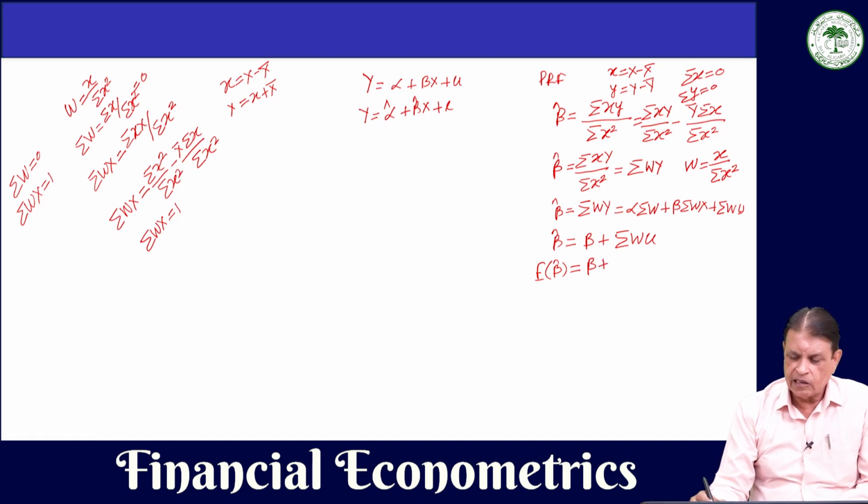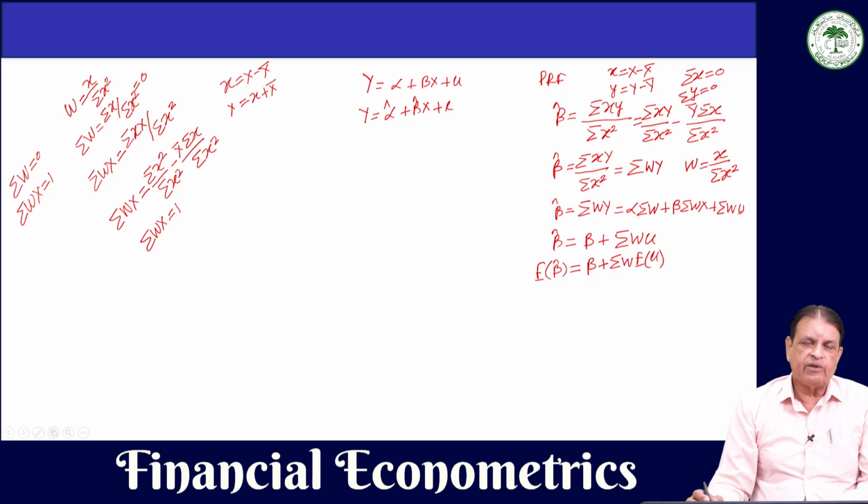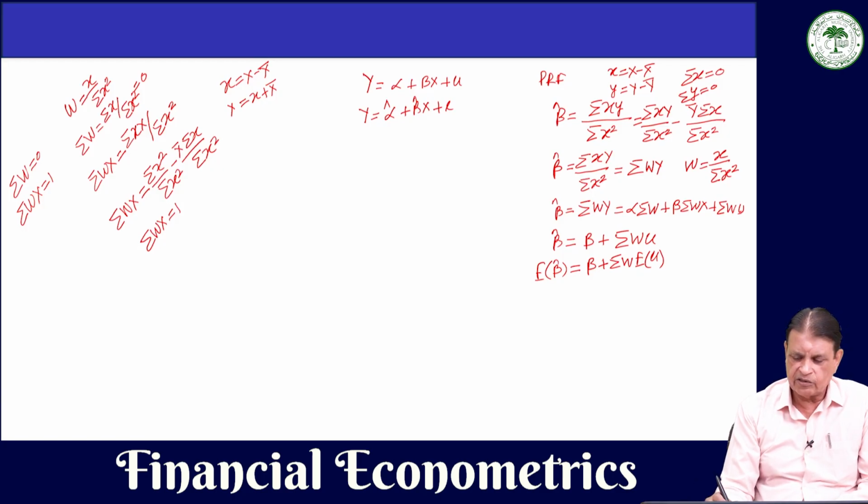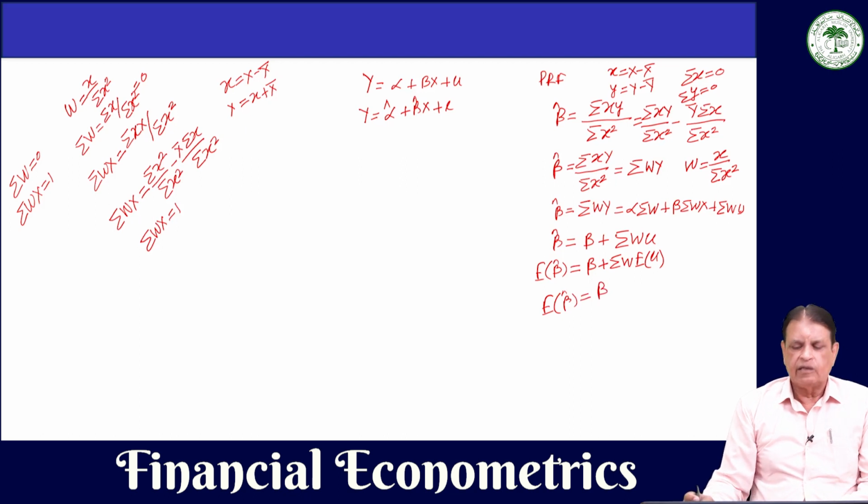So, plus summation W and expected value of U. Now, if you remember the first assumption of the classical linear regression model, or the second assumption, the expected value of U is 0 because U is a random variable, and if it is so, then expected value of beta hat is equal to beta, which means that this beta hat, our least square estimator,